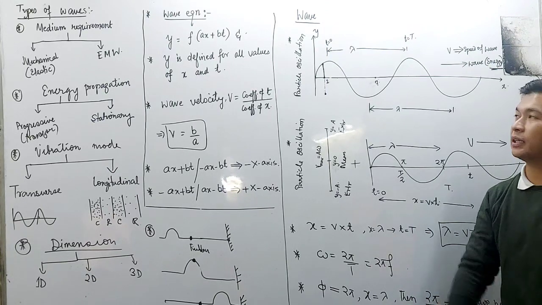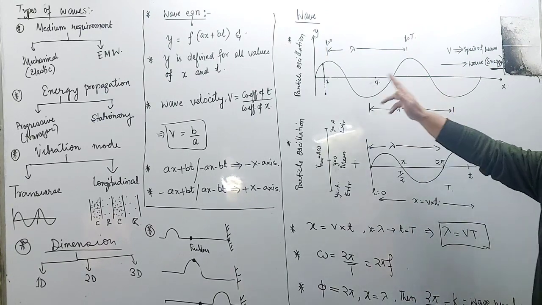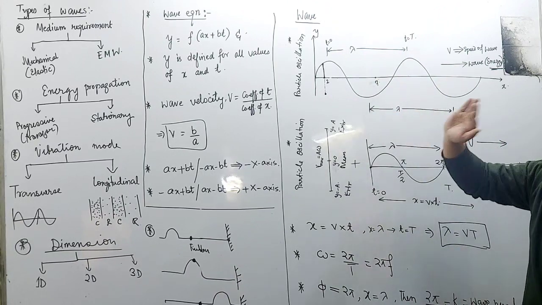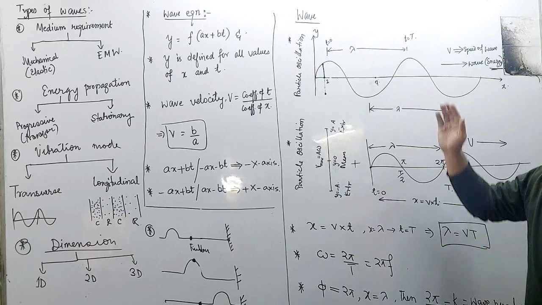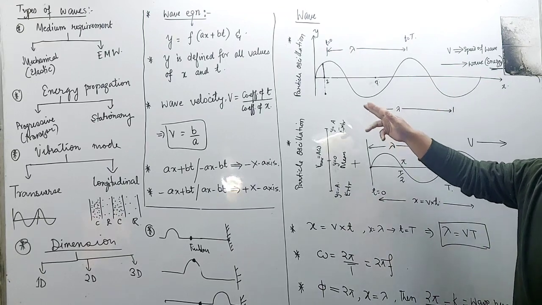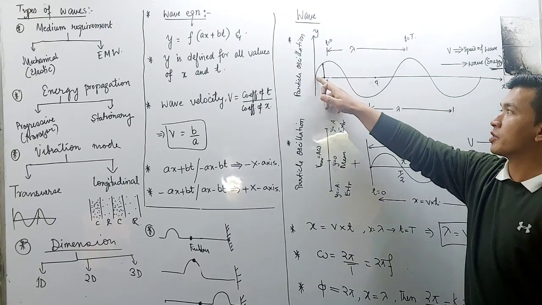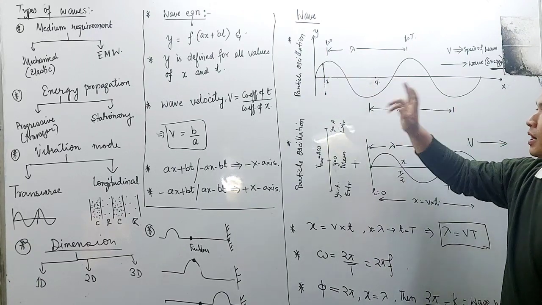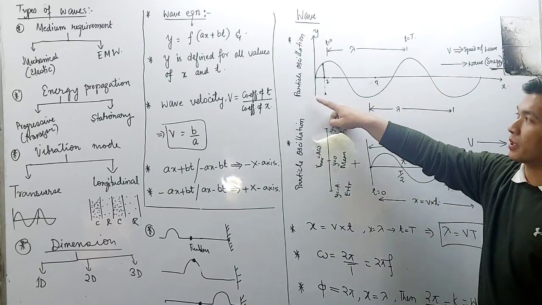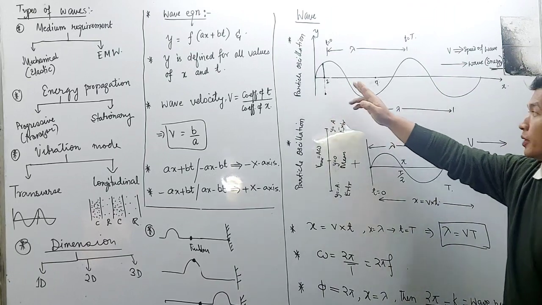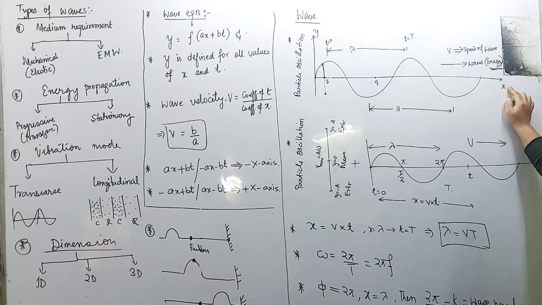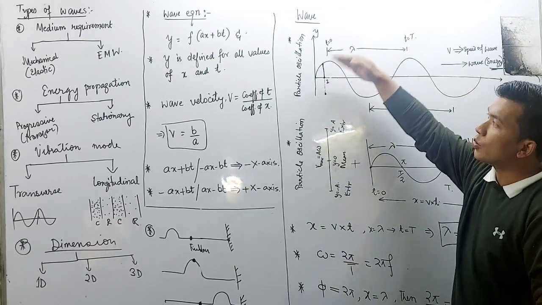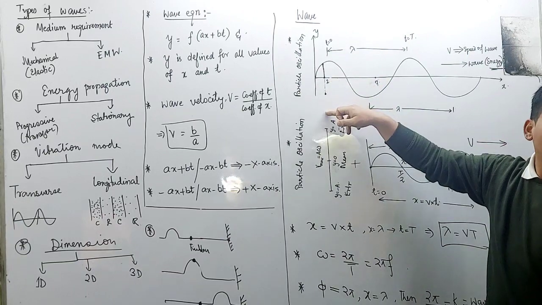Define wavelength: the distance between two crests or two troughs, or in other words, wavelength is the displacement produced by the wave. I am not talking about the displacement of the particle. X will represent the displacement of the wave, y will represent the displacement of the oscillating particle. Okay, do you understand?